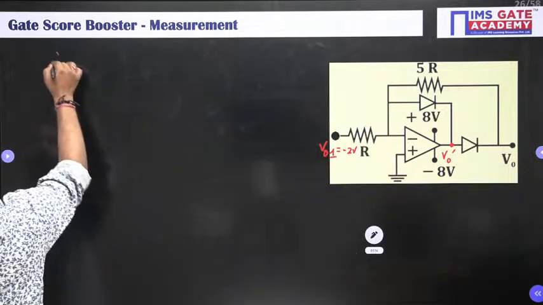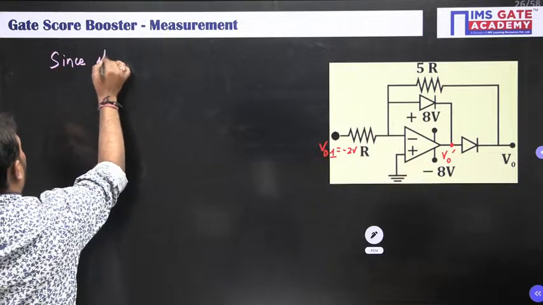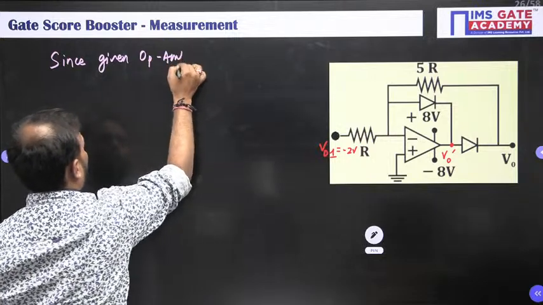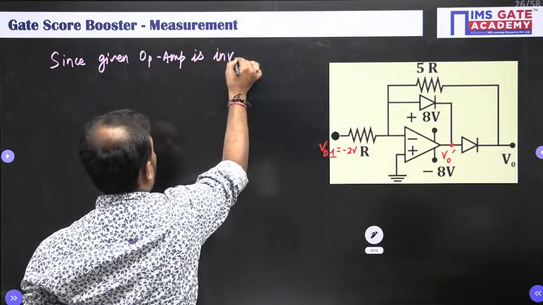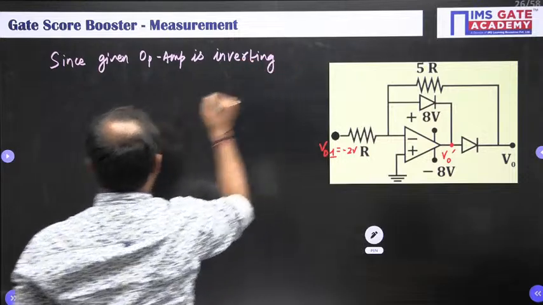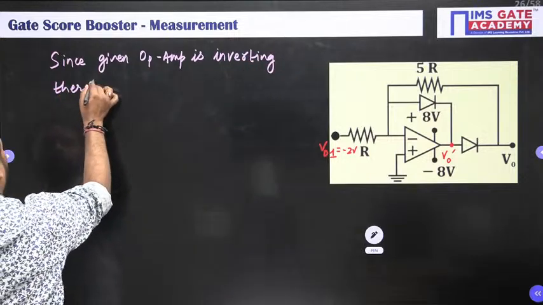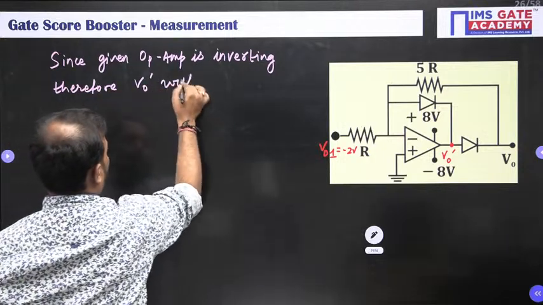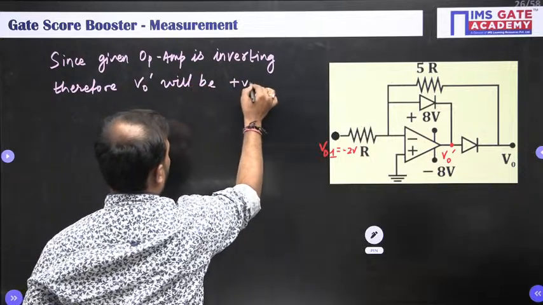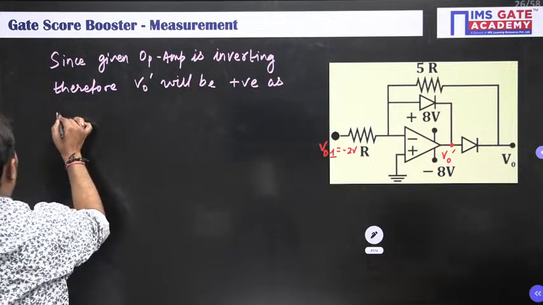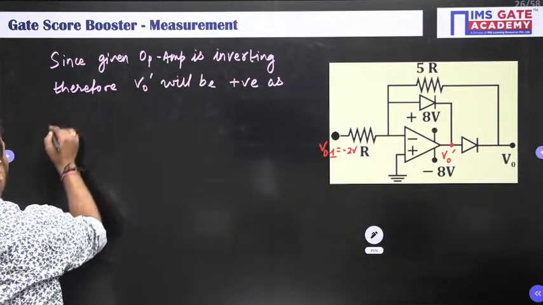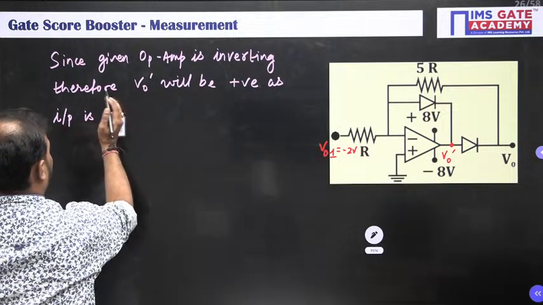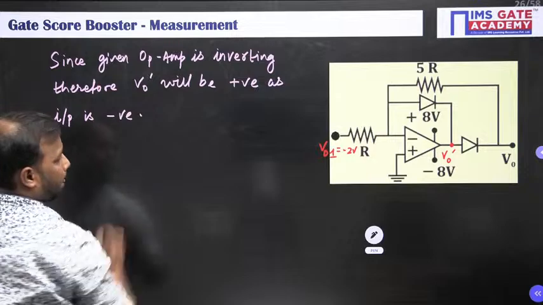Since the given op amp is inverting, therefore V naught dash will be positive as input is negative. ठीक है?